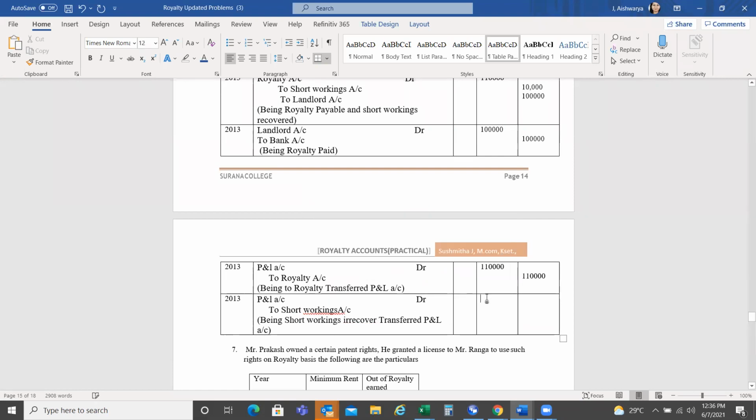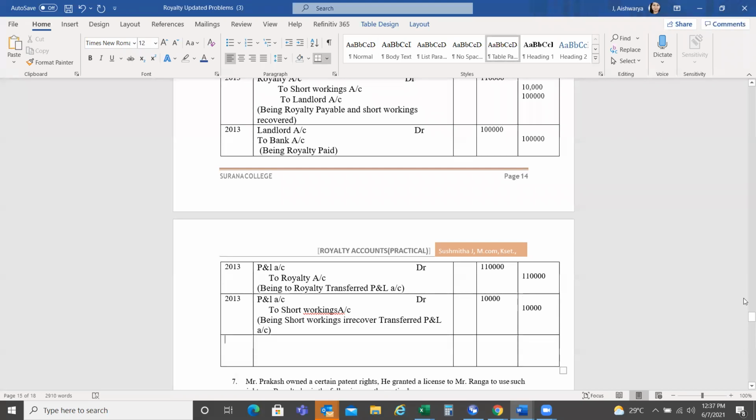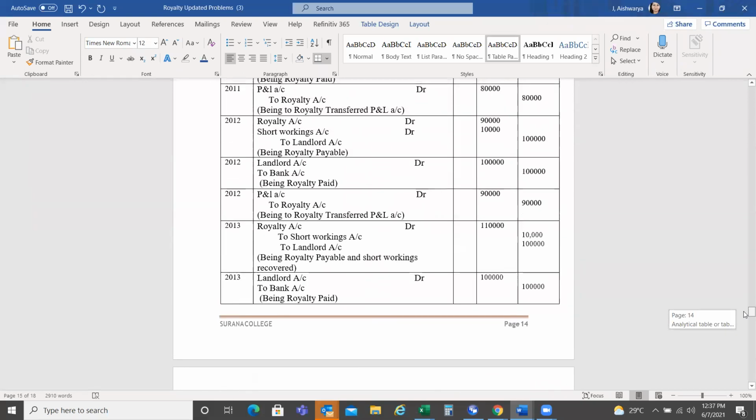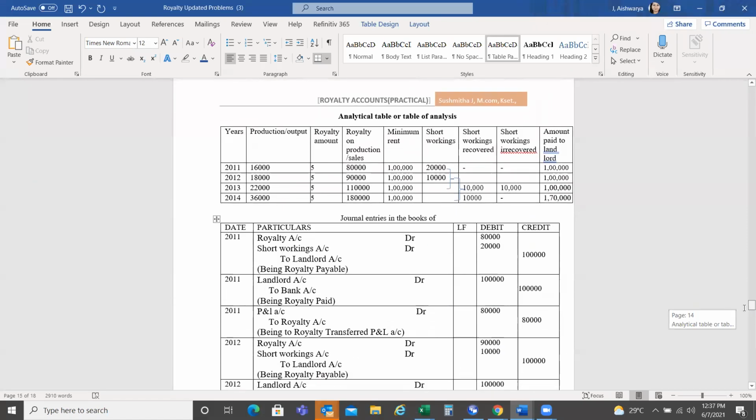Okay. So how much is the recovery amount? 10,000 and 10,000. So after this, is there any other entry in 2013? No, ma'am. Then what is the next thing that we have to do? 2014. Yes. Is royalty less than the minimum rent or more than the minimum rent? More than the minimum rent.